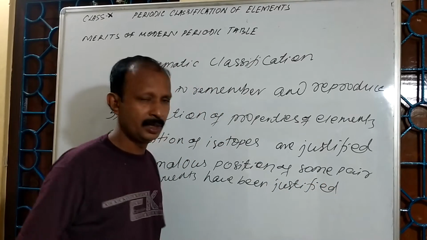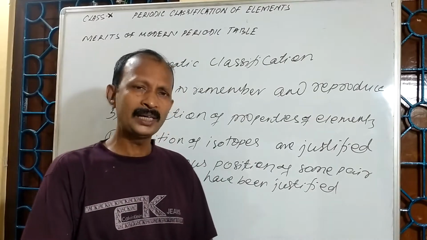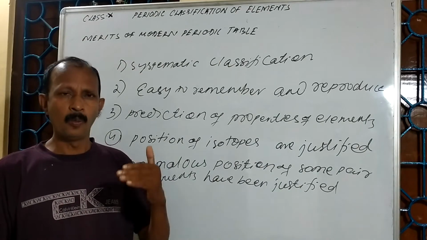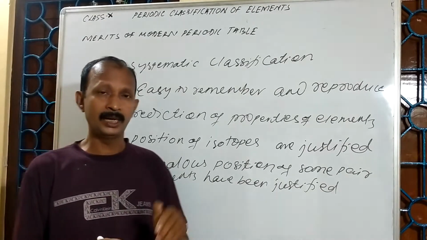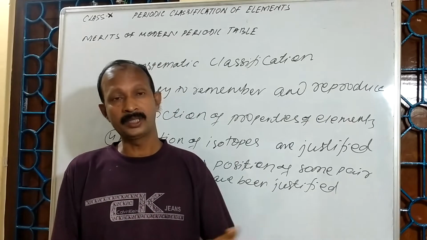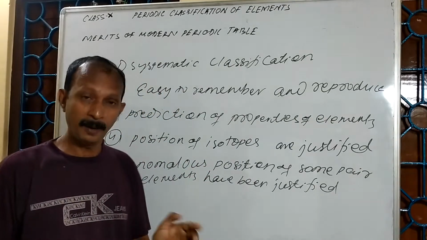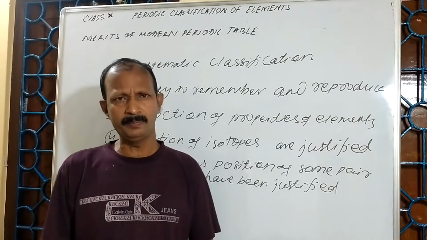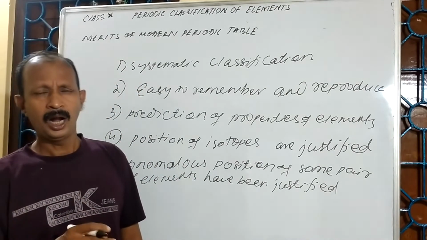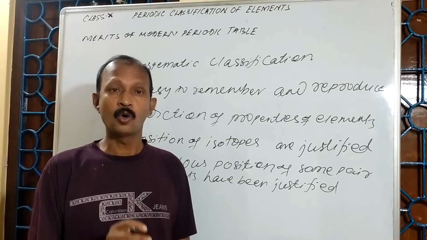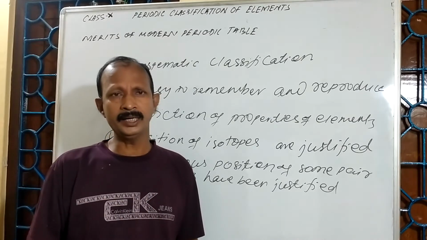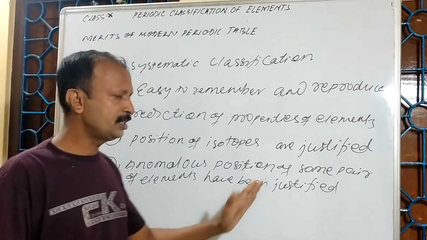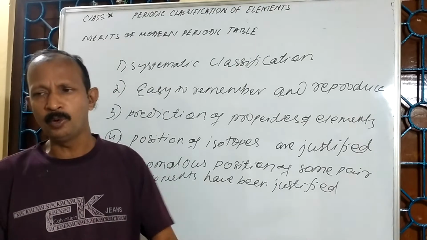For example, you see cobalt and nickel. In Mendeleev's periodic table, cobalt was written before nickel, but the mass of cobalt was more than nickel. Afterwards, when we arranged the elements according to atomic number, we found that the atomic number of nickel is more than cobalt. So I can say that the anomalous position of some pairs of elements has been justified in the modern periodic table.